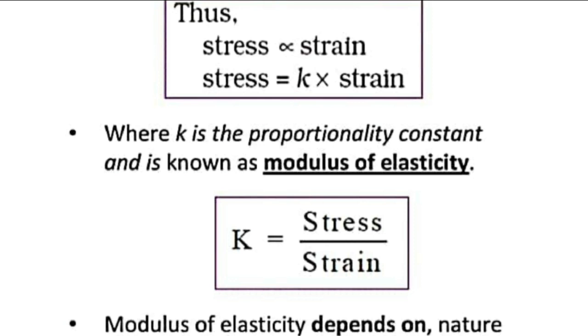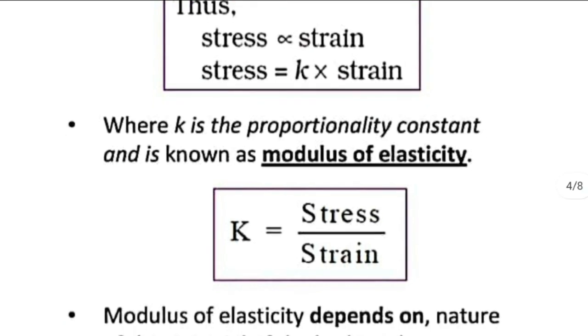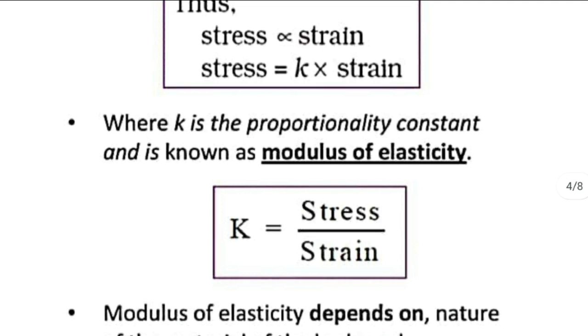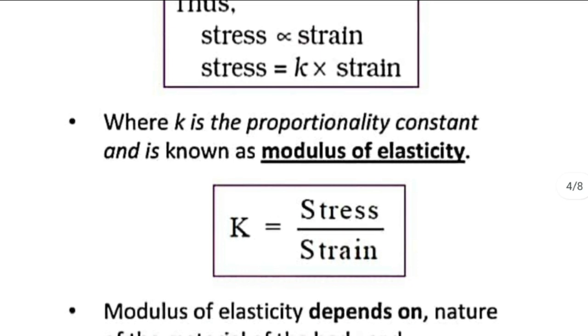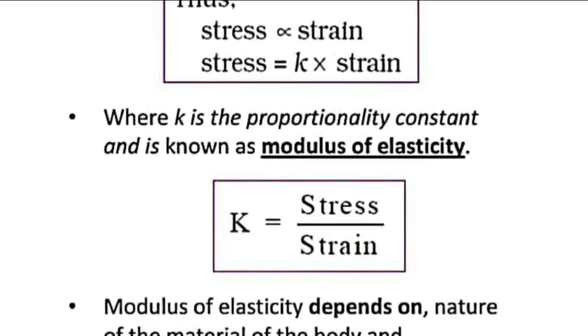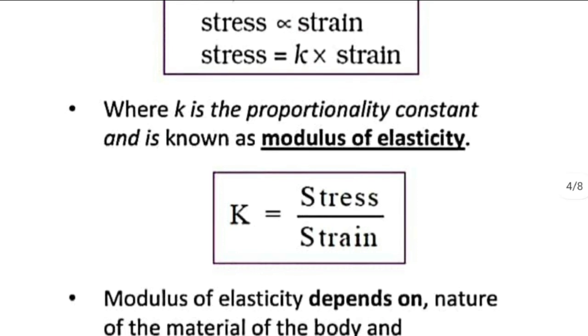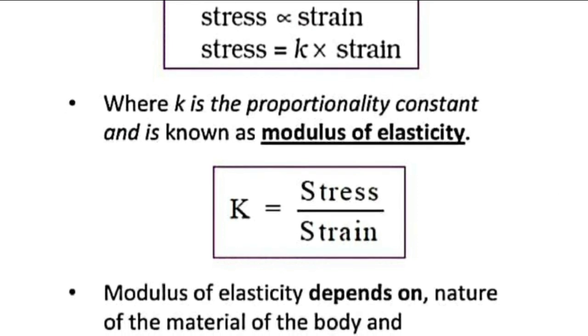As there are two types of stress and two types of strain, linear and volume, we can define two types of moduli of elasticity, called Young's modulus and bulk modulus respectively.